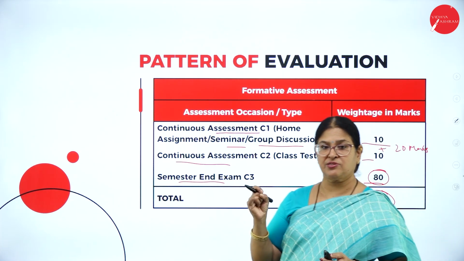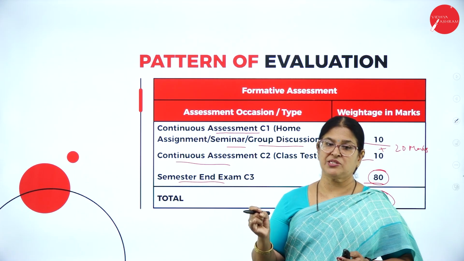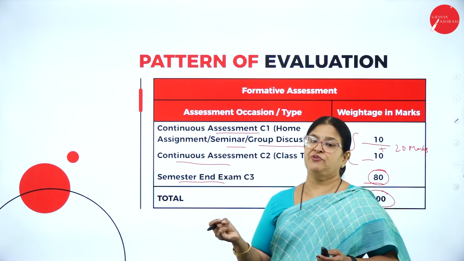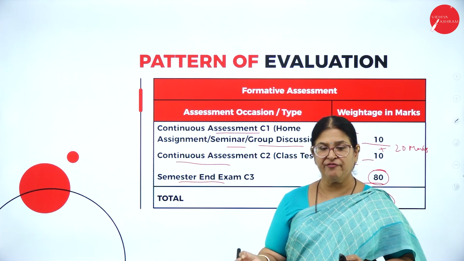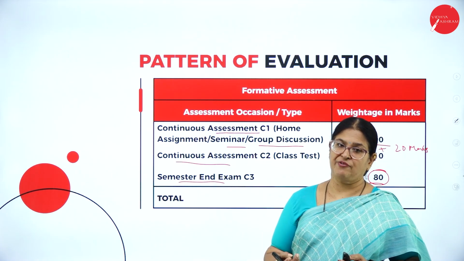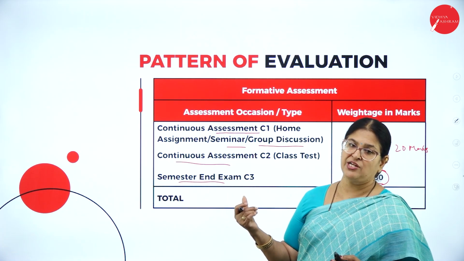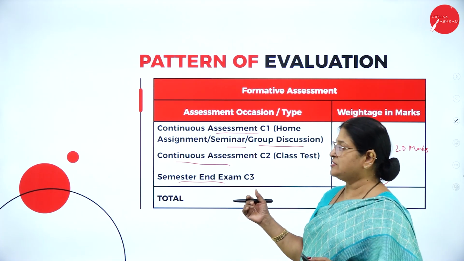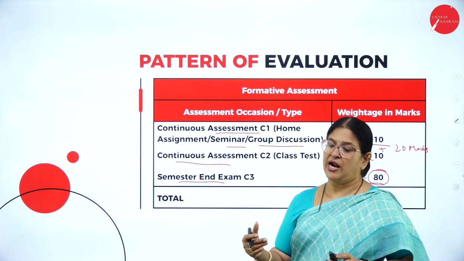Hope I am clear with the syllabus: the second sem BCom English syllabus includes 4 units, with Unit 1 with 6 poems, Unit 2 with 3 short stories, Unit 3 with 3 essays, and Unit 4 with the 4 language components. I have also discussed the pattern of evaluation, where you have 20 marks for the internals and 80 marks for the semester end exam. So total it is for 100 marks.